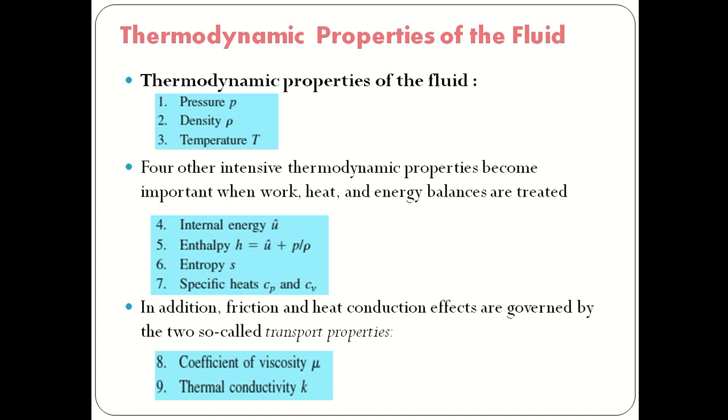Enthalpy, small h, is equal to U plus P by rho. Entropy S, then specific heats Cp and Cv, that means specific heat at constant pressure and specific heat at constant volume. In addition, friction and heat conduction effects are governed by two so-called transport properties: the coefficient of viscosity, and the last one, thermal conductivity.